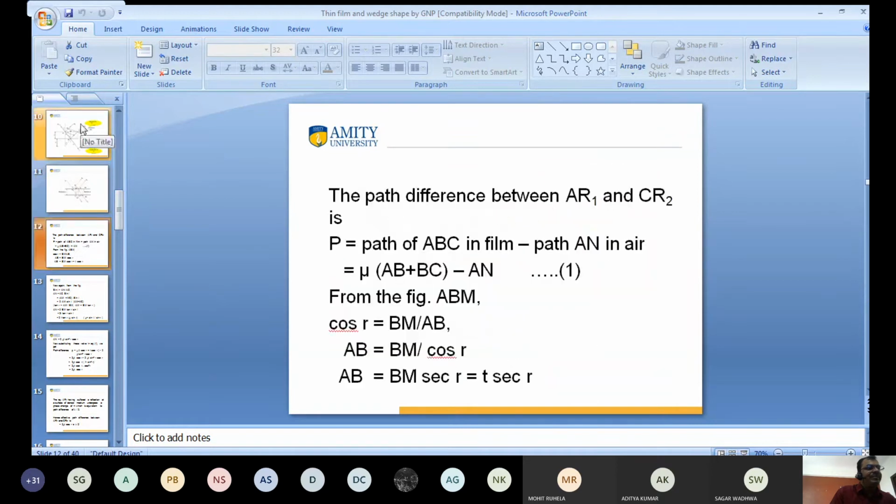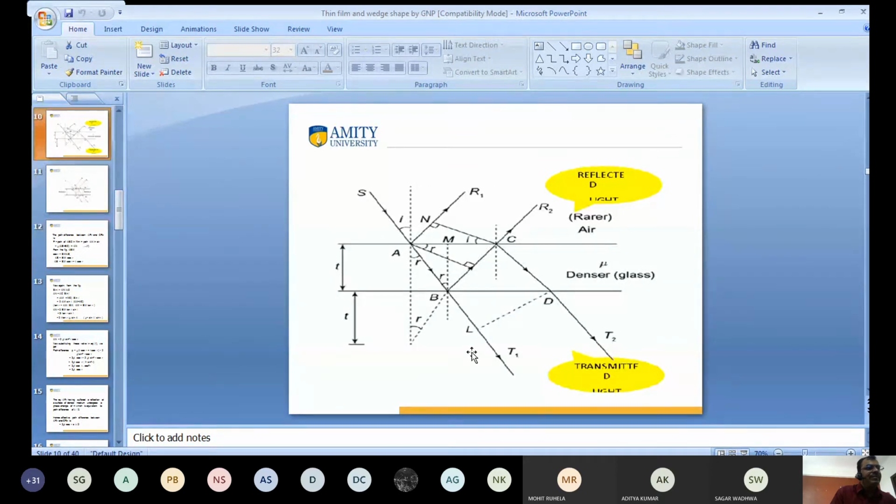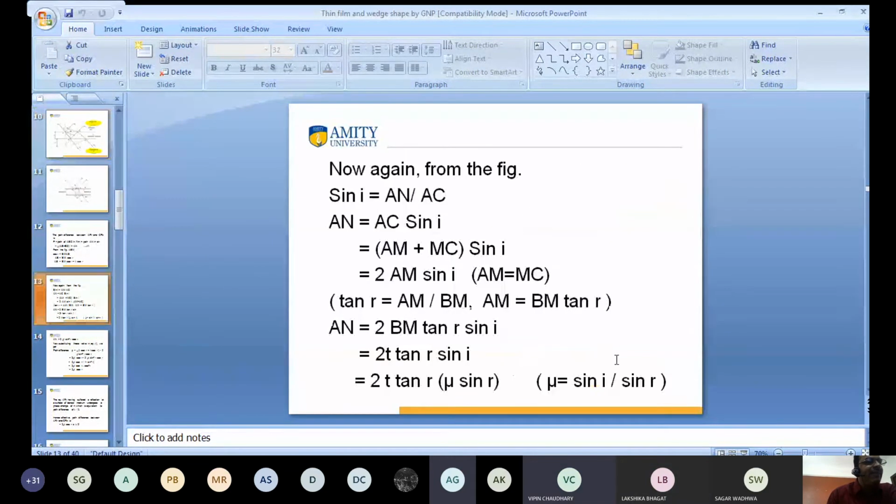What is the value of cos R? This is the base. Hello, this is the base. I am talking about the angle. You get my point? Yes, sir. Triangle ABM. What is the value of cos R? From triangle ABM, what is the value of cos R? BM by AB. BM. No, BM upon AB. Yes, BM upon AB.